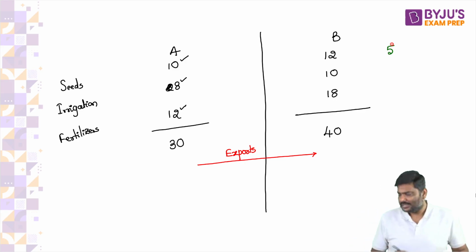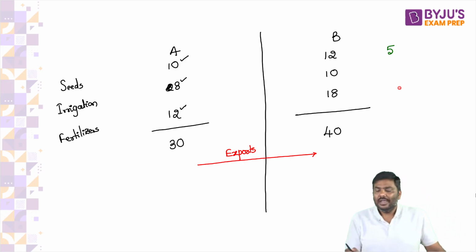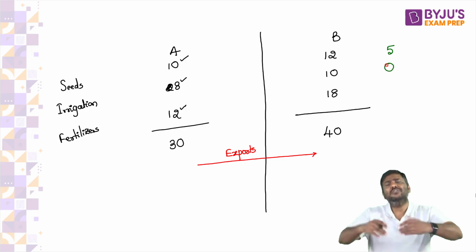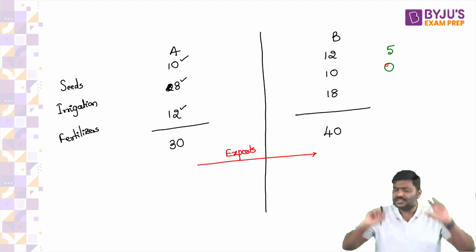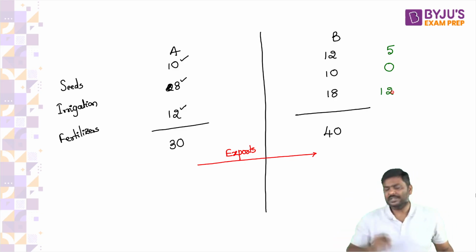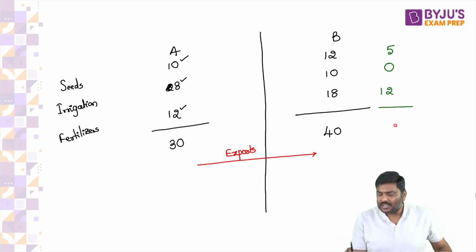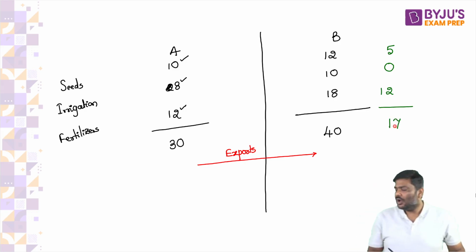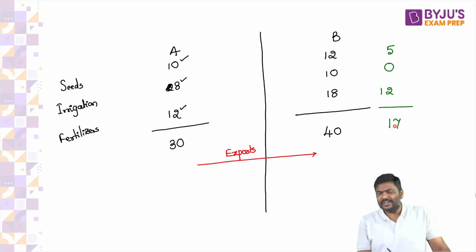But what if, rather than this happening, the government in country B provides a lot of subsidies. Seeds are available at 5 rupees. Irrigation is available at 0 rupees.